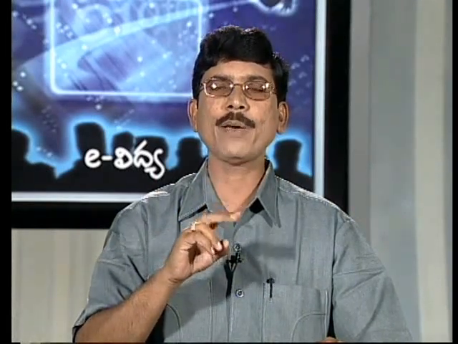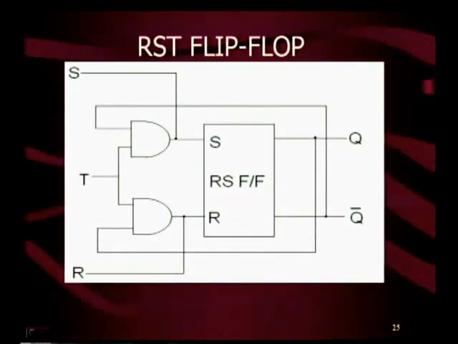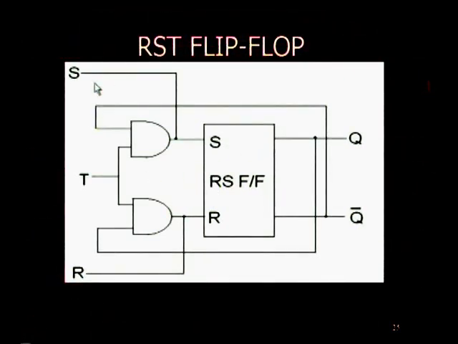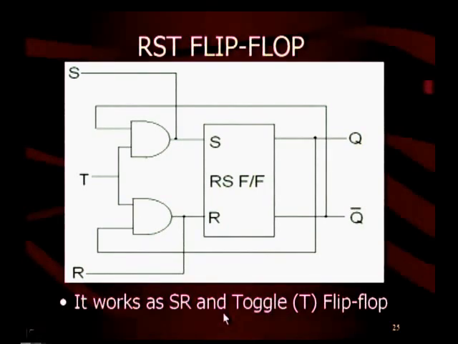Now let us see another flip-flop, RST flip-flop. The RST flip-flop is a combination of RS flip-flop and T flip-flop. This is the diagram of RS flip-flop. Whenever you give inputs to S and R, it will act as an SR flip-flop. Whenever you give input to T, it will act as a T flip-flop or toggle flip-flop. Therefore, it works as SR and toggle flip-flop.